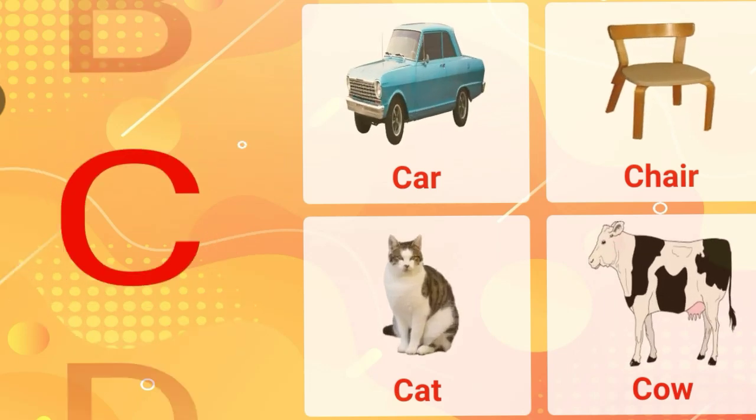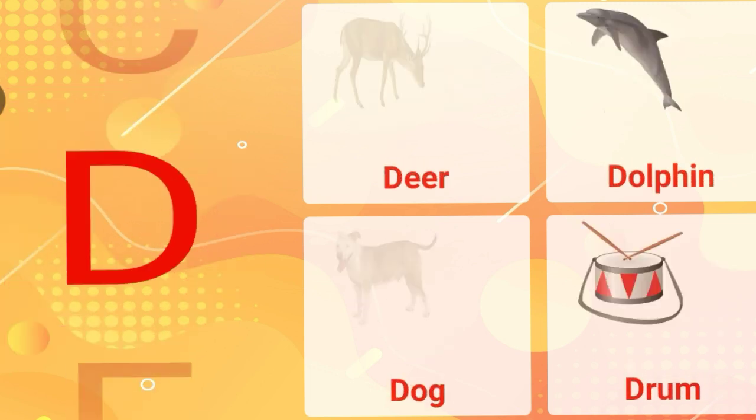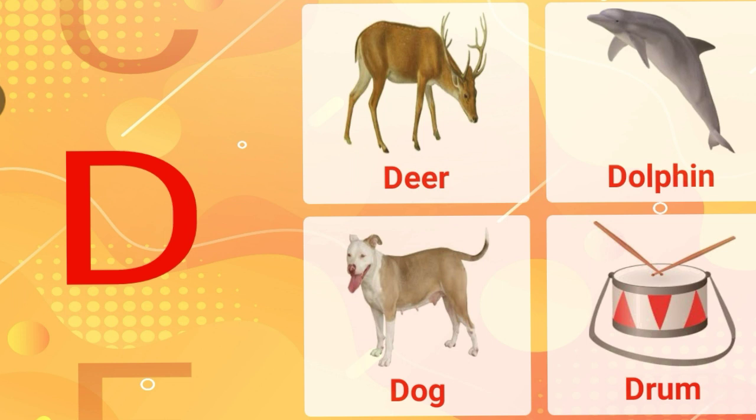C. C for car. C for chair. C for cat. C for cow. D. D for deer. D for dolphin. D for dog. D for drum.